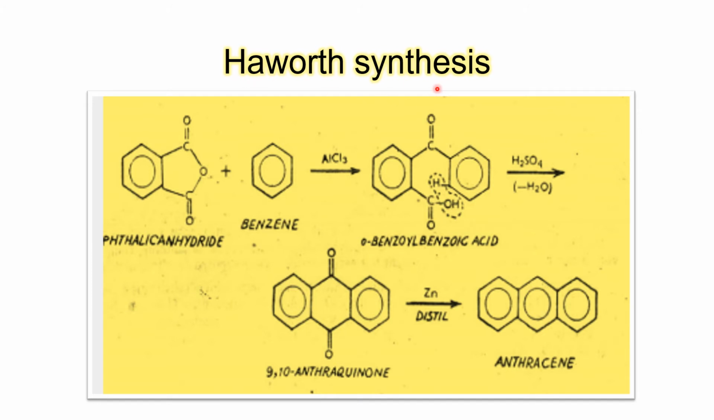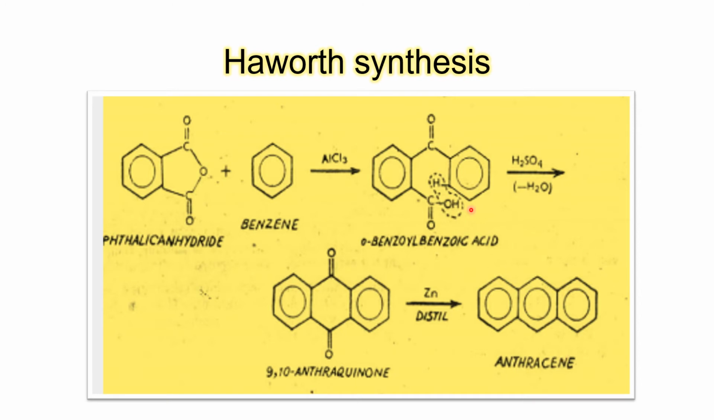In Haworth synthesis, we treat phthalic anhydride with benzene in presence of a Lewis acid like AlCl3 as a catalyst. So here also there will be ring opening, and now the carbonyl carbon will act as an electrophile for this electron rich benzene ring. So there will be loss of a water molecule, and what we will get is 9,10 anthraquinone, which upon distillation and reduction we will get anthracene.